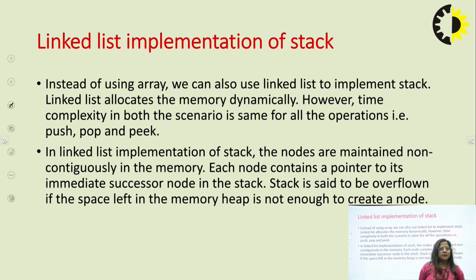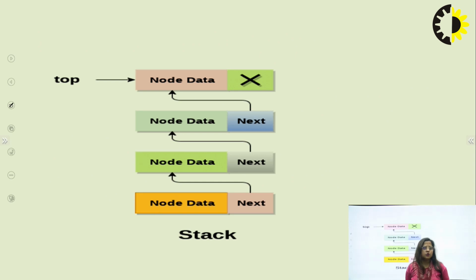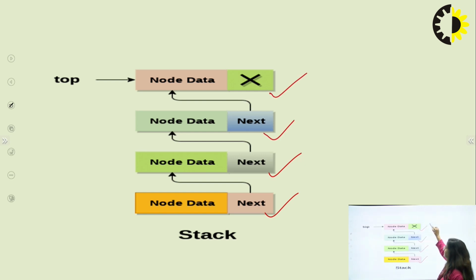Now the linked list implementation. In the previous slides I explained the array representation of a stack. Over here is the linked list implementation. So same thing is here: this is your first element, this is your second element, this is your third element, and this is your last element. The last element points to null.